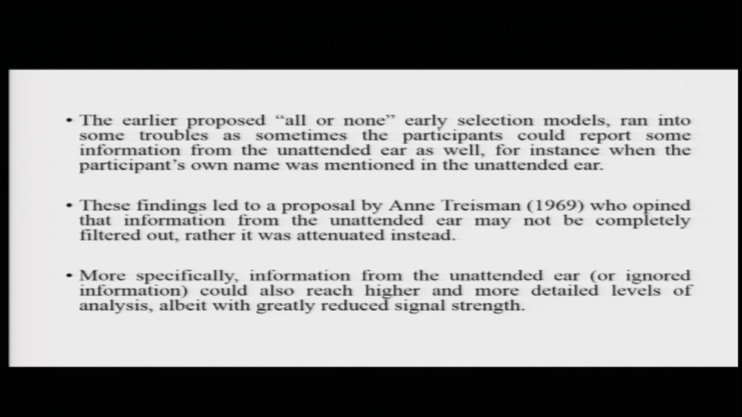Now, the earlier proposed Broadbent all-or-none early selection models actually ran into some troubles at a very early stage, because it started coming up that sometimes participants could actually report some of the information from the unattended ear as well. For instance, if the participant's own name was mentioned in the unattended ear, the participant would be very quick to report that, even though it is coming in the ignored unattended ear.